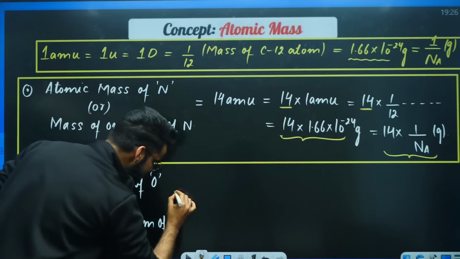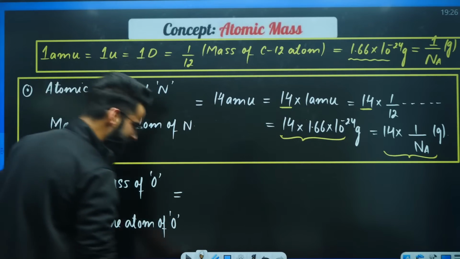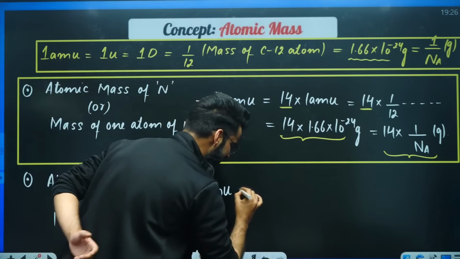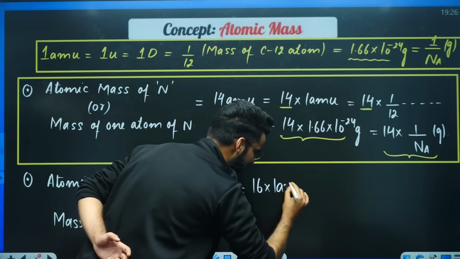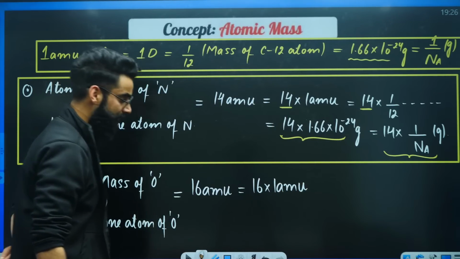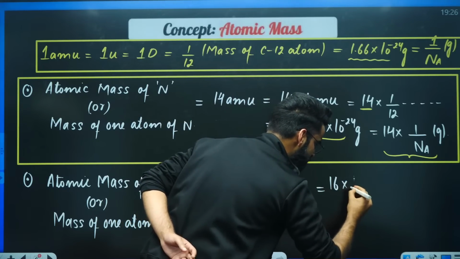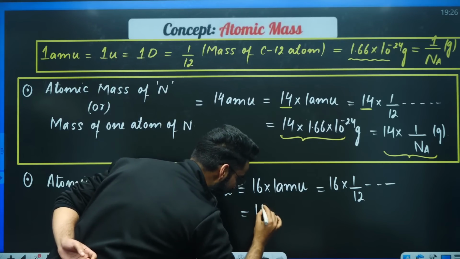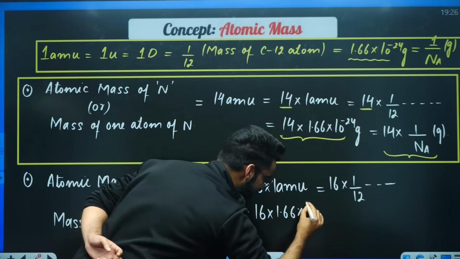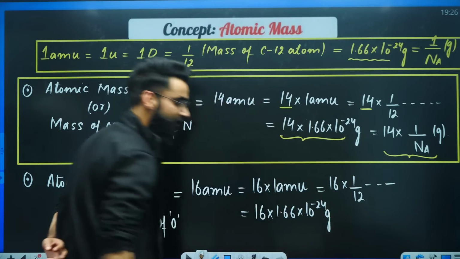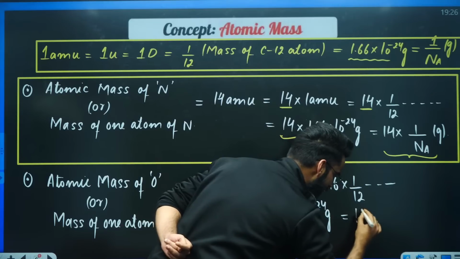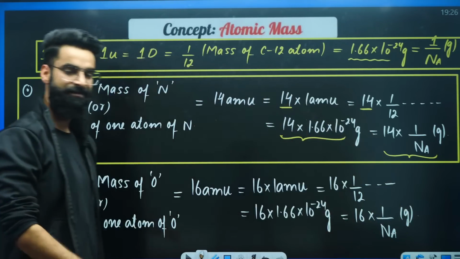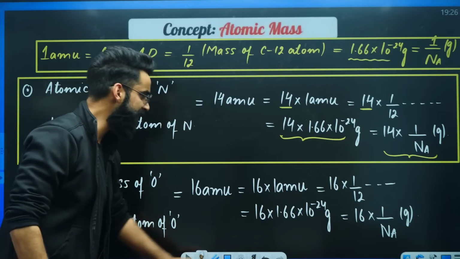Absolutely. My dear students, do you know what is the mass of one atom of oxygen? You must be knowing, right? It is 16 AMU. Now, can I split the 16 AMU into two parts? Can I write it as 16 multiplied by 1 AMU? Absolutely, I can do that. Instead of 1 AMU, can I write 1/12 of mass of carbon-12 atom? Absolutely, we can do that. Instead of 1 AMU, can I write 1.66 into 10 raised to the power minus 24 grams? Absolutely, we can do that. Instead of 1 AMU, can I write 1 divided by Avogadro's number in grams? Yes. Now tell me the meaning of all these things which we wrote here.